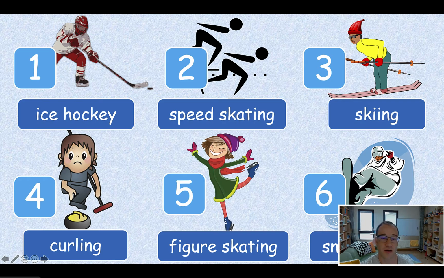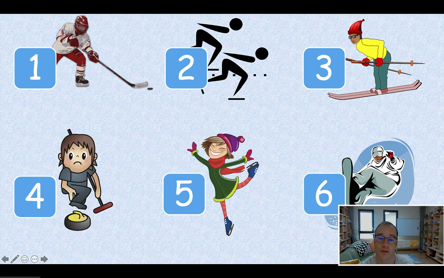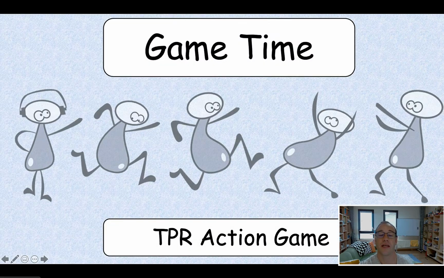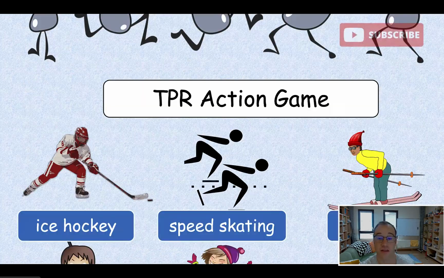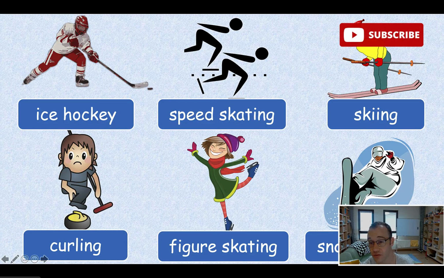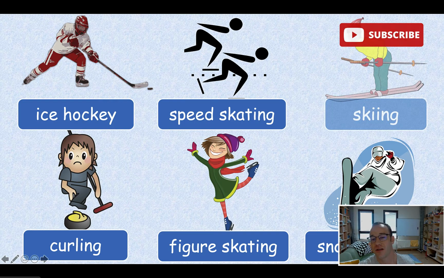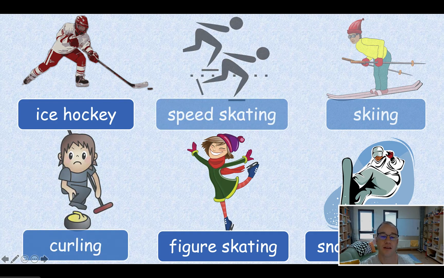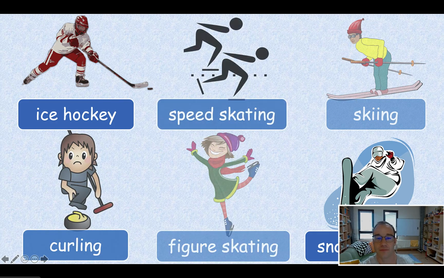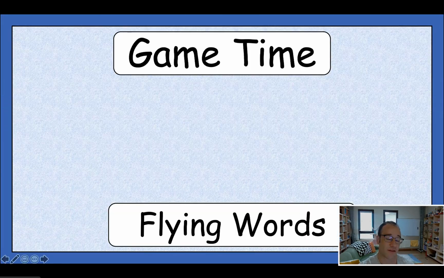All right, so we have a quick say game here. I say the word, they say the number. Then I'll remove the words, just get some drilling in. Then because these are sports, there's action. So in the beginning of the class, when I was teaching the words, I was doing actions for each one. Skiing, speed skating, figure skating. I made up all these different actions. So you can watch the video of the entire class. I'm going to publish that probably tomorrow or the next day, and you can see how I taught all the TPR.